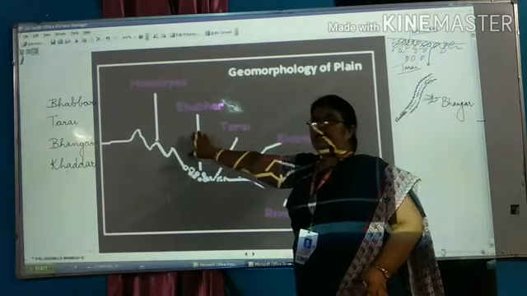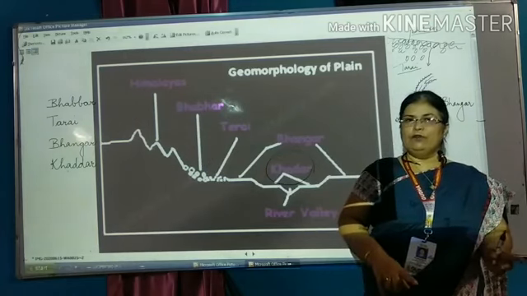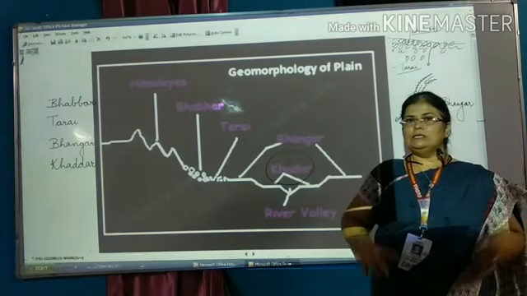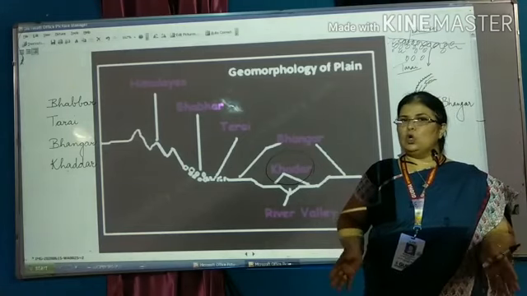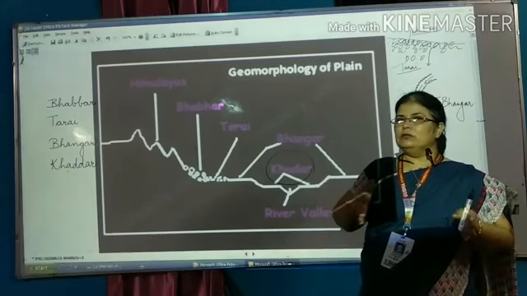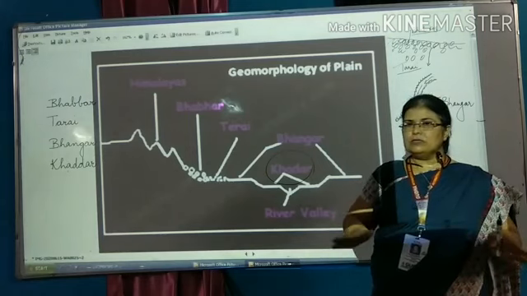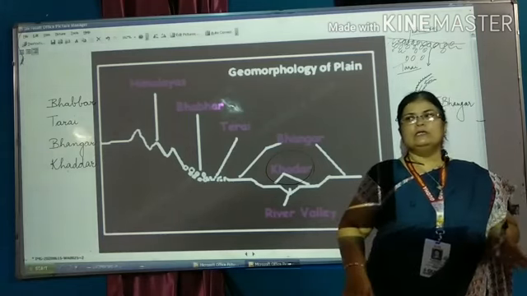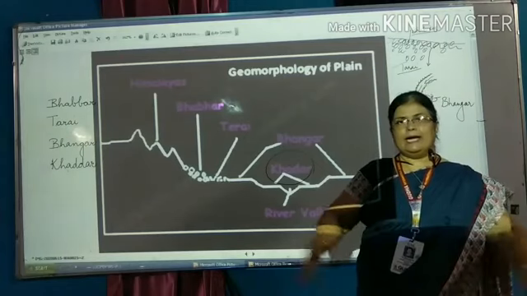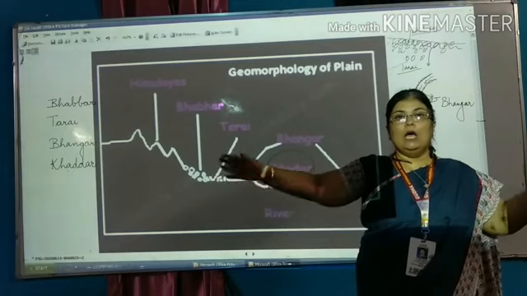Bhabbar is the area where the river, when it comes to the foothill of the mountain, starts depositing big stones and pebbles, due to which the river itself is not seen. Though it is present, it flows beneath these rocks and is not visible. This rocky stretch of land is called Bhabbar.